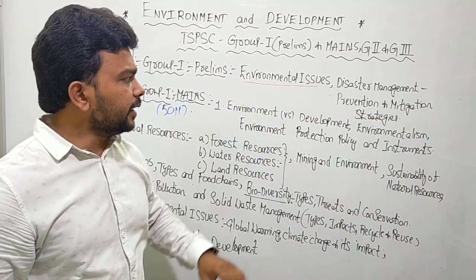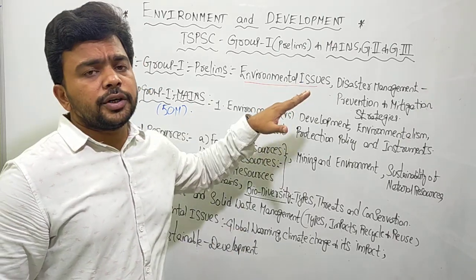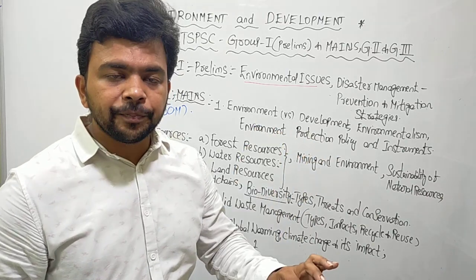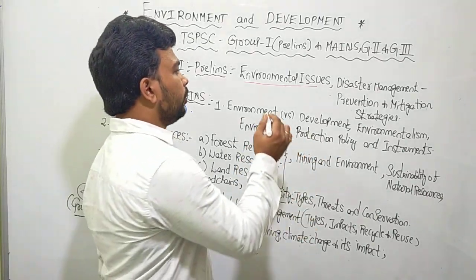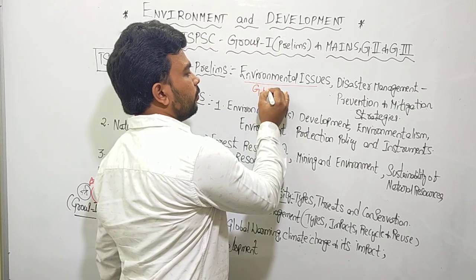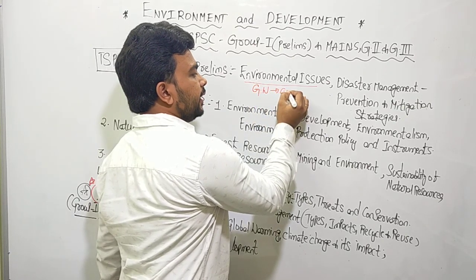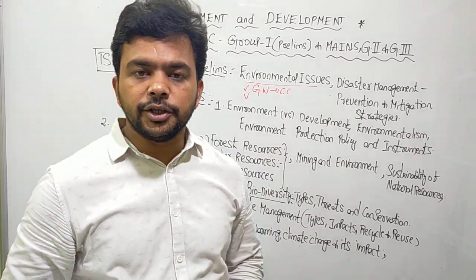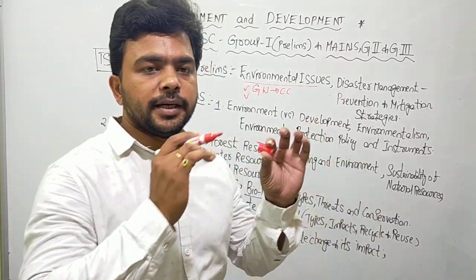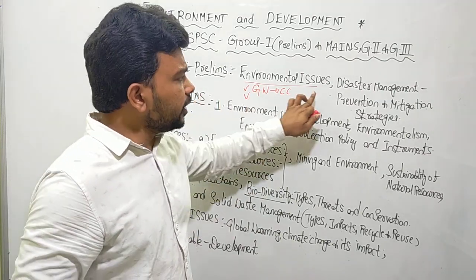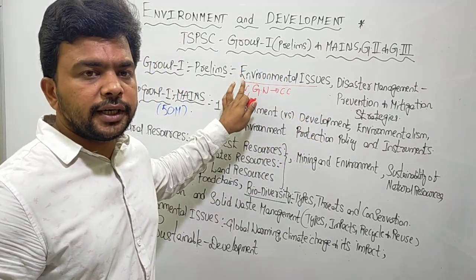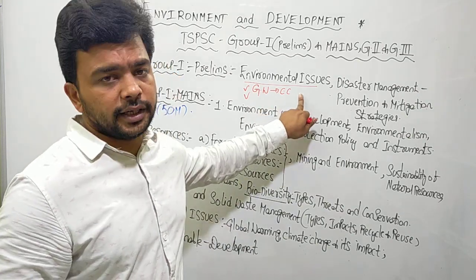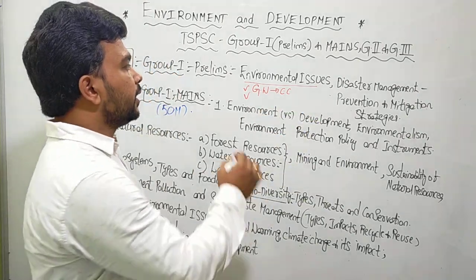Now understand very clearly, what is the most important environmental issue right now on planet Earth? That is global warming, and global warming is leading to climate change. This is one of the most important environmental issues going on right now. It is totally based on conceptual understanding and also the latest current affairs updates related to global warming and climate change.